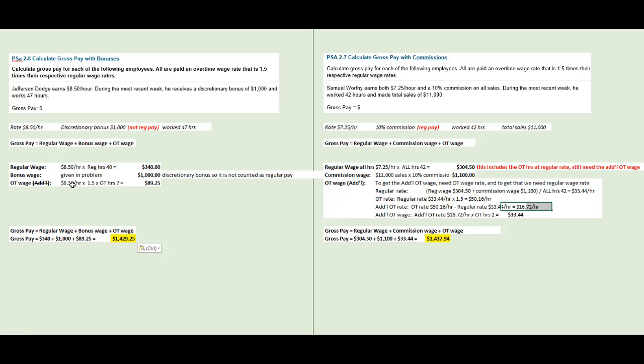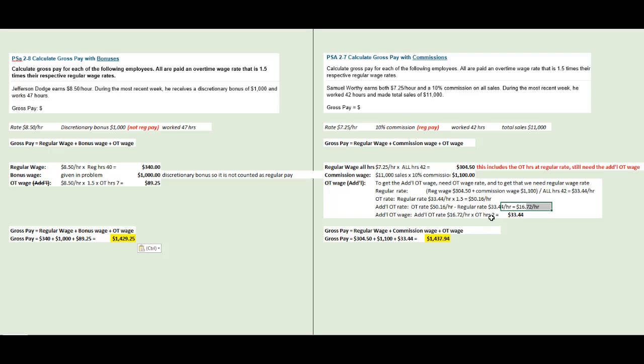Here, we're not taking what's above the regular. We are taking the whole overtime rate. So it's the regular times 1.5 times 7 hours. Here, we get the $16.72 per hour by taking the overtime rate minus the regular rate and then times the 2 hours of overtime.